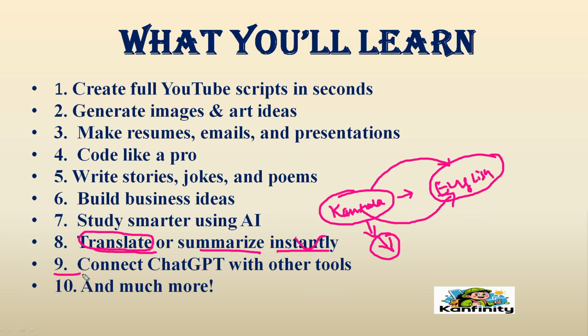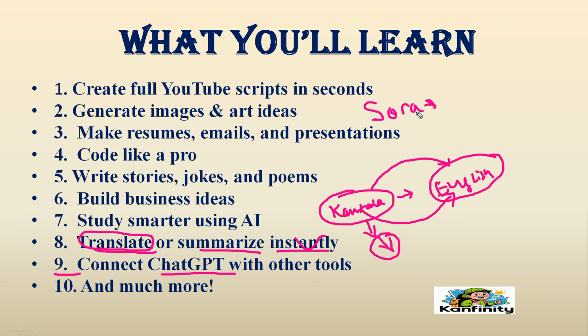The ninth one is connect ChatGPT with other tools. In ChatGPT also, we can connect with other tools. Like I already discussed in previous videos, one of the AI tools, Sora, is inside ChatGPT. We use Sora to create text to video using that AI tool.